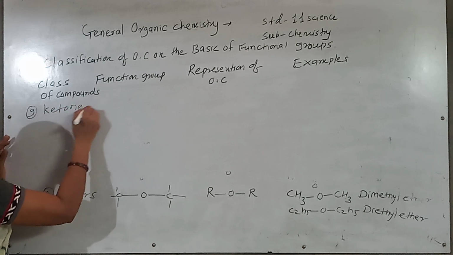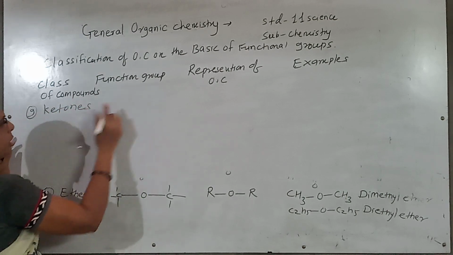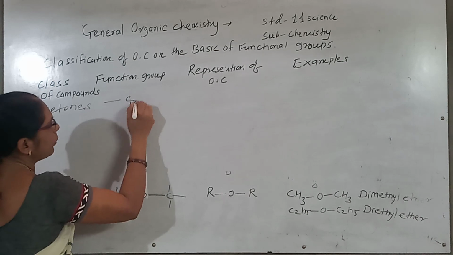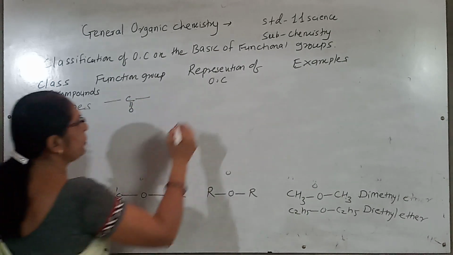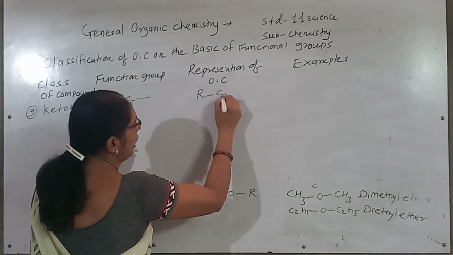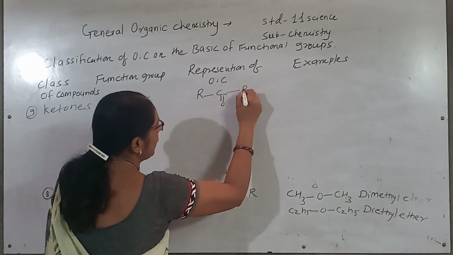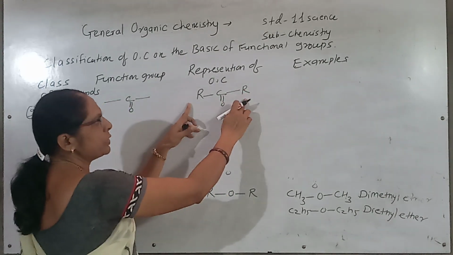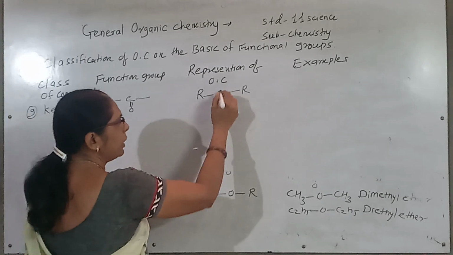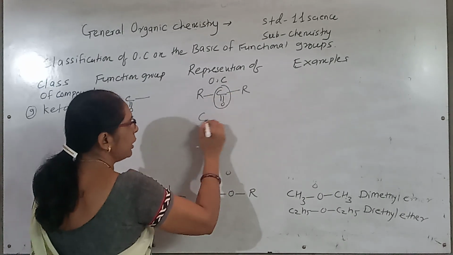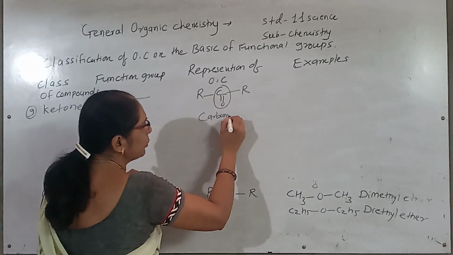Ketones. Next are the ketones. So the functional group for the ketones is C double bond O. These are the ketones functional group. They are represented as RCOR. When the two R are attached with the CO, this group is called as a carbonyl group.